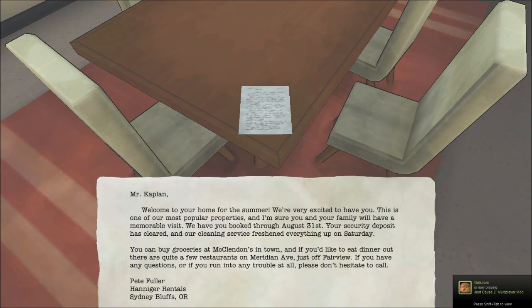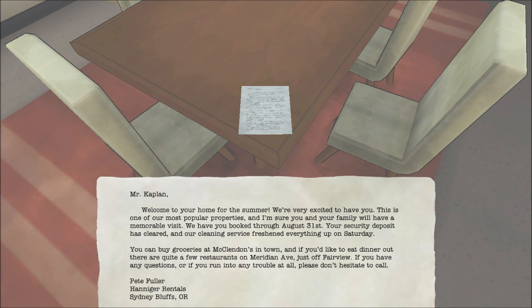There's a letter here. Mr. Kaplan, welcome to your home for the summer. We're very excited to have you. This is one of our most popular properties, and I'm sure you and your family will have a memorable visit. We have you booked through August 31st. Your security deposit has cleared, and our cleaning service freshened everything up on Saturday. You can buy groceries at McClendon's in town, and if you'd like to eat dinner out, there's quite a few restaurants on Meridian Avenue just off Fairview. If you have any questions or if you run into any trouble at all, please don't hesitate to call Pete Fuller, Haniger Rentals, Sydney Bluffs, Ohio.